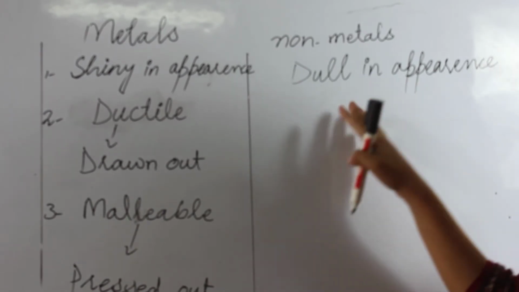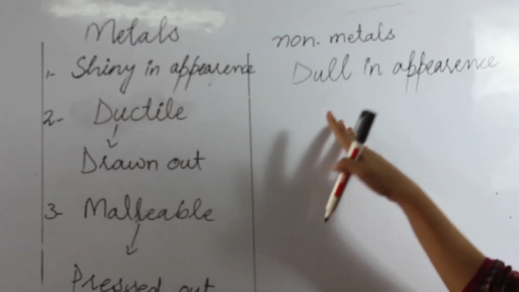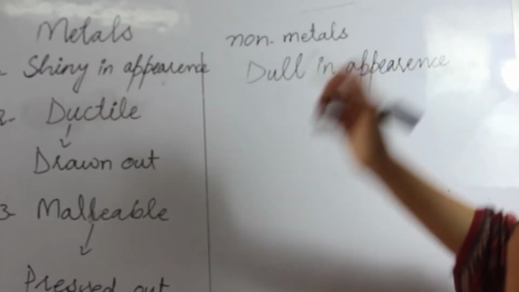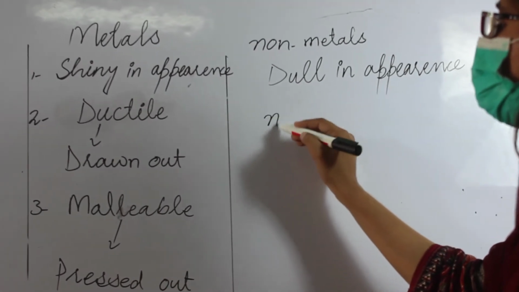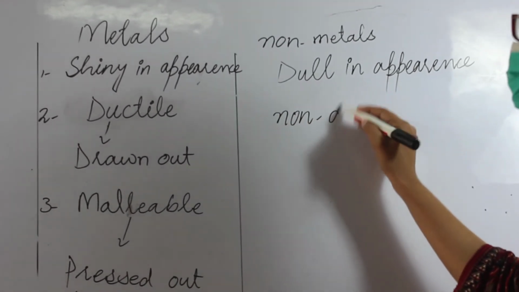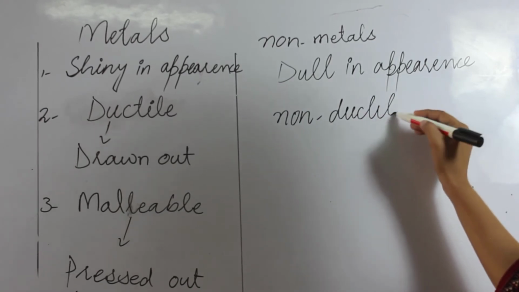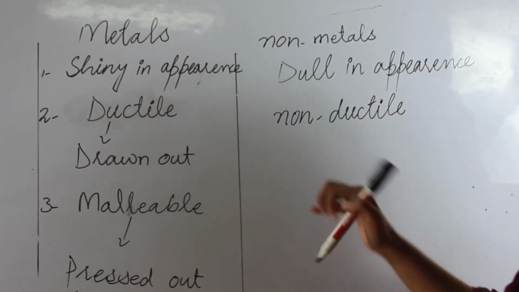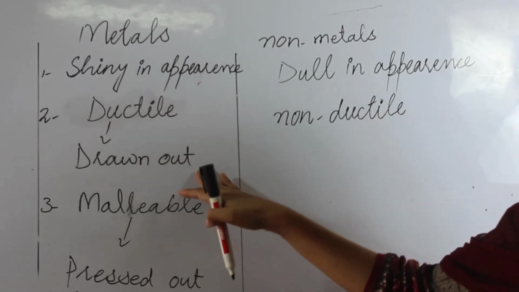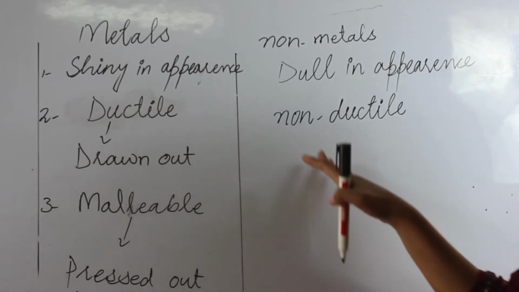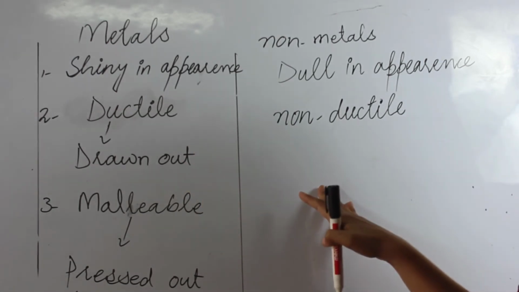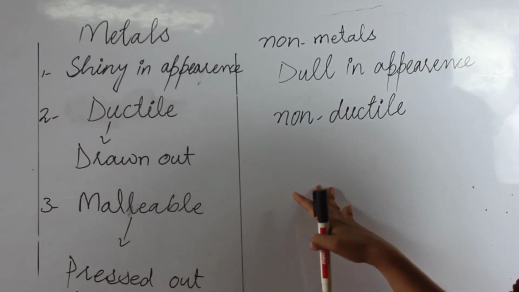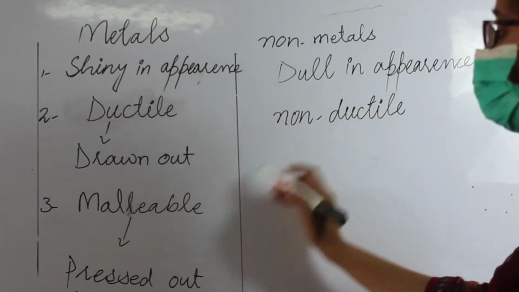These are not shiny, they are dull. They are non-ductile. Ductile means drawn out into different things, but non-metals are non-ductile, they cannot be drawn out into different things.